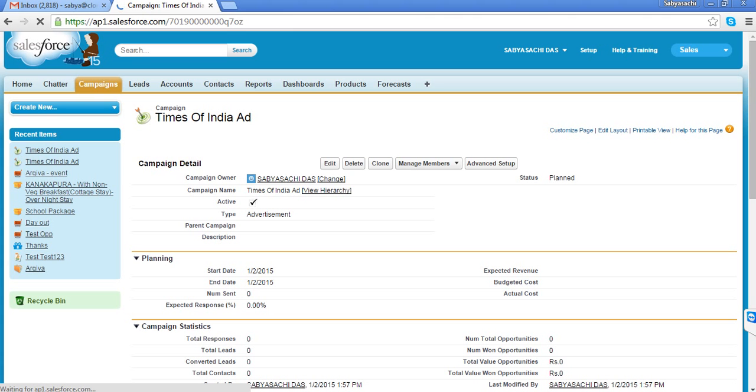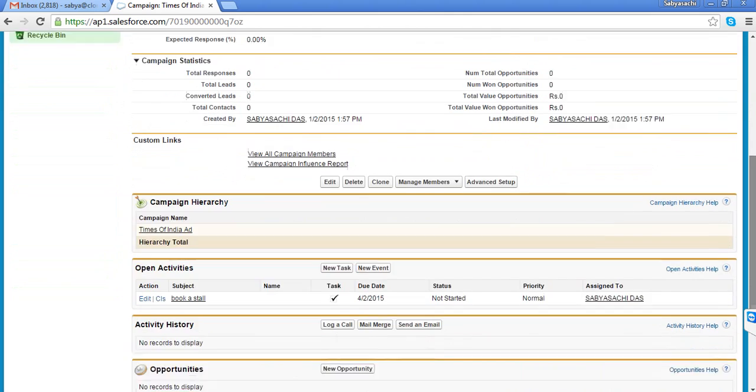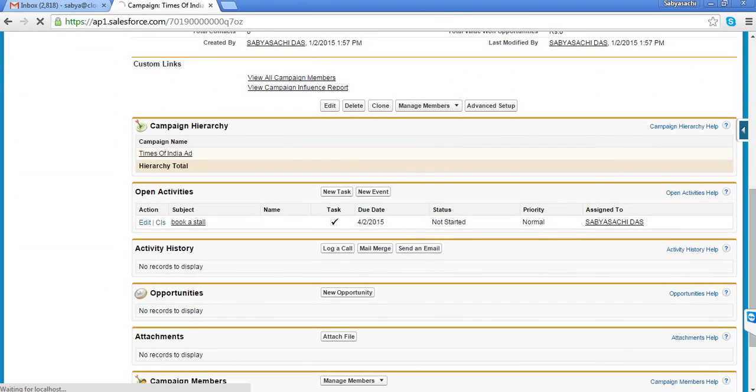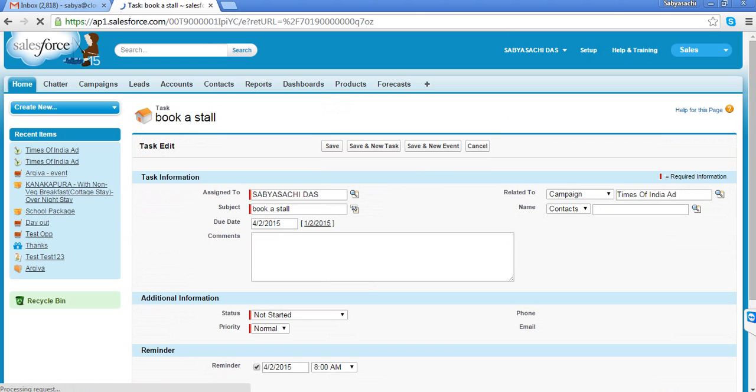So for that campaign, whatever task or activity we need to do, we can plan all activities here. I can say this is the activity, this is the person who will do it, this is the due date, this is the status. Now once this particular activity is done, what do I need to do? I need to change the status of that task.